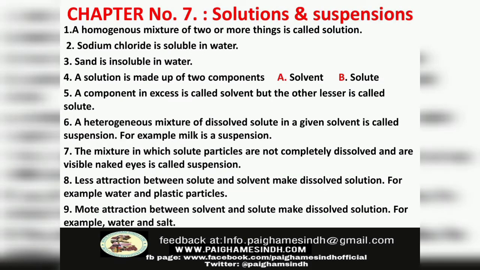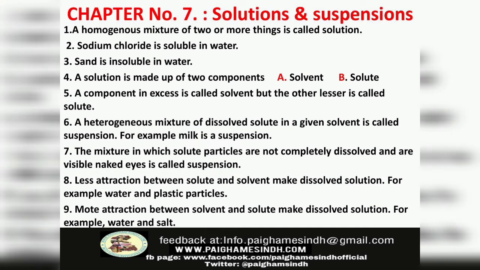Chapter number 7. Solutions and suspensions. Number 1. A homogeneous mixture of two or more things is called solution. Number 2. Sodium chloride is soluble in water. Number 3. Sand is insoluble in water. Number 4. A solution is made up of two components, a solvent and a solute.